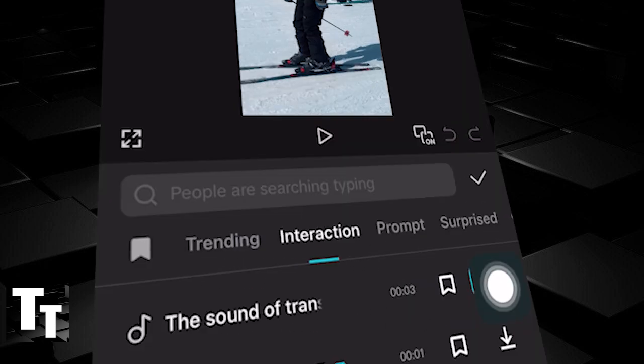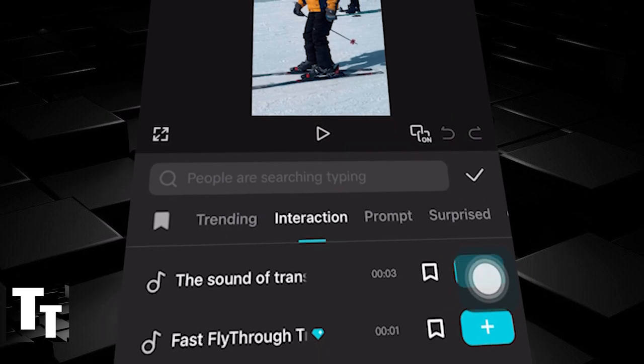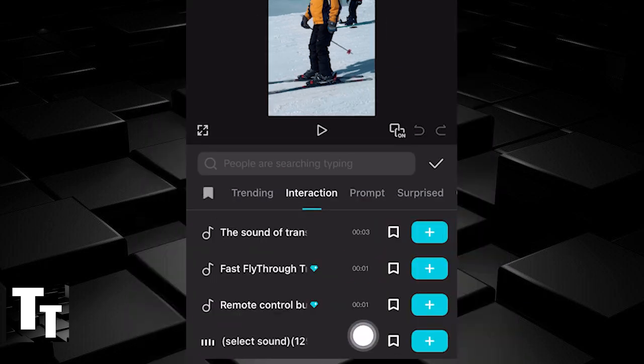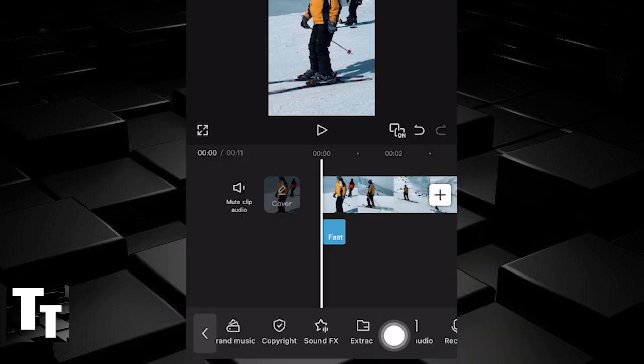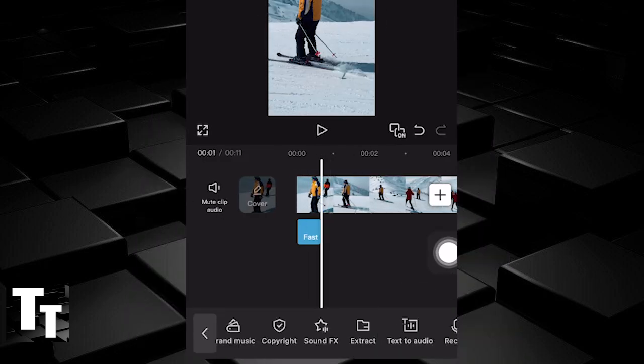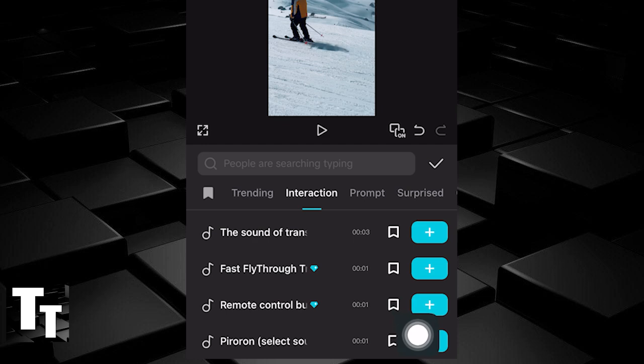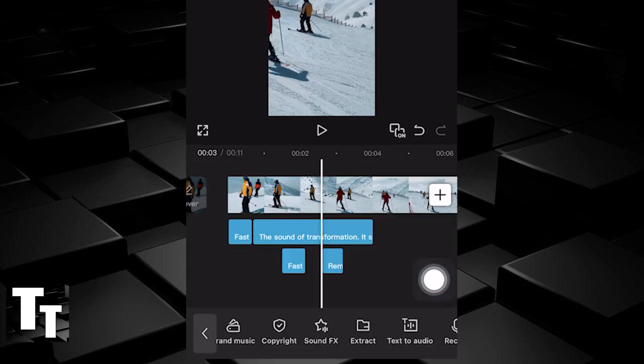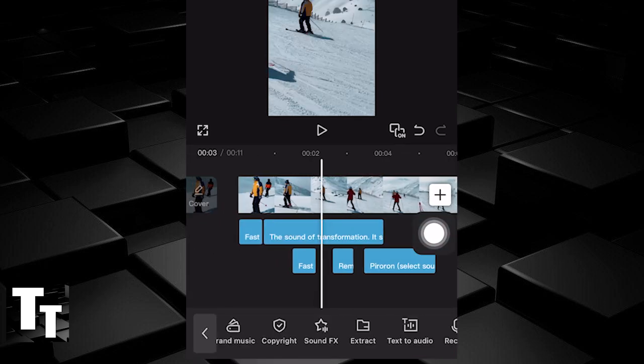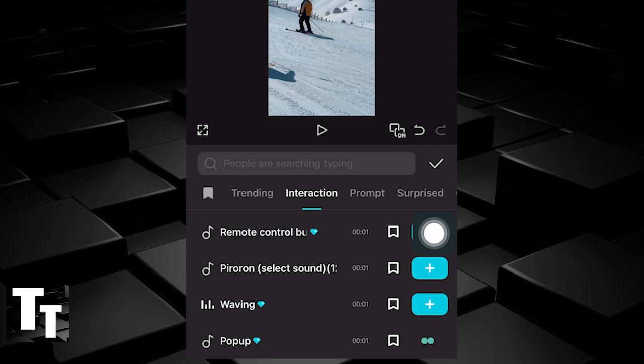Click one, and it will preview the sound effect. And once you're happy or satisfied, click the plus. It's now added on the timeline. Want to add multiple, go back to sound effects, maybe you're on interaction, and click the plus. You can see CapCut Mobile is adding multiple sound effects on the timeline completely for free.